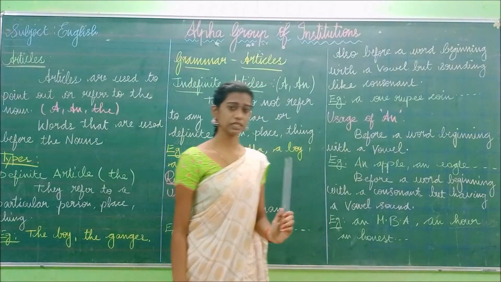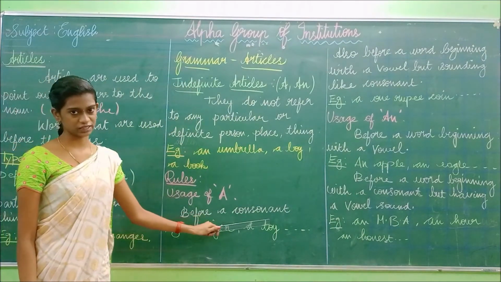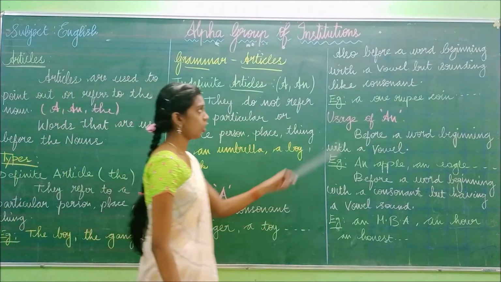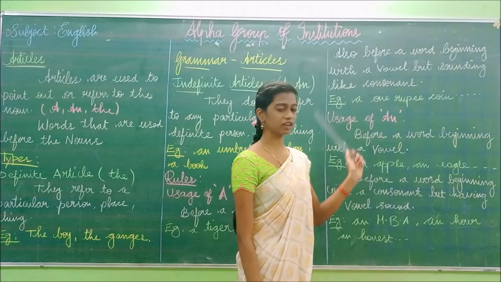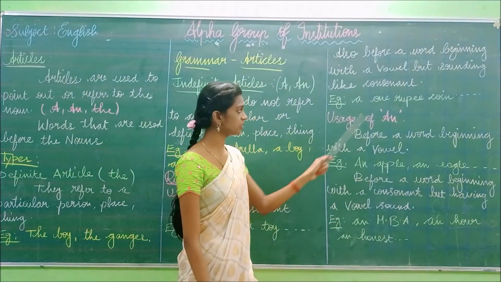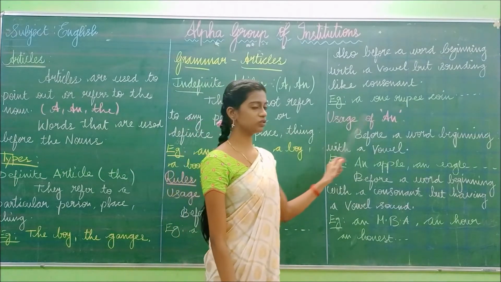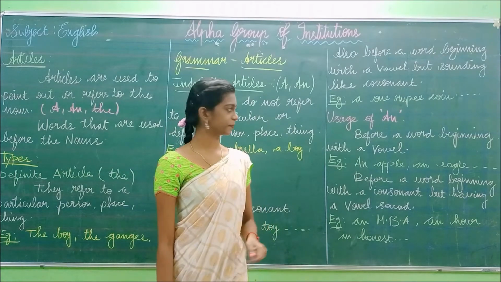Have you understood this? The usage of a. So we have to use a before the consonant, okay? A tiger, a toy. Also before a word beginning with a vowel but sounding like a consonant. Okay, have you understood? A one-rupee coin. Next we are going to see about the usage of an.